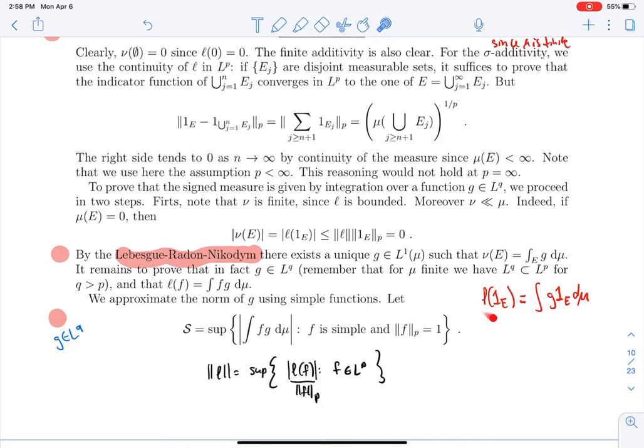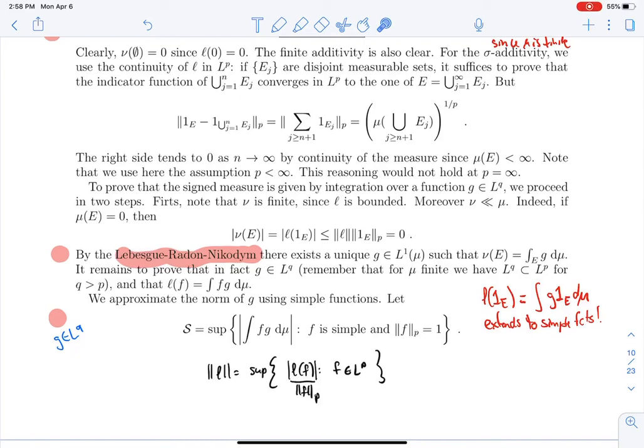Now I can extend that to simple functions just by linearity of L and linearity of the integral. So two things are left to do.